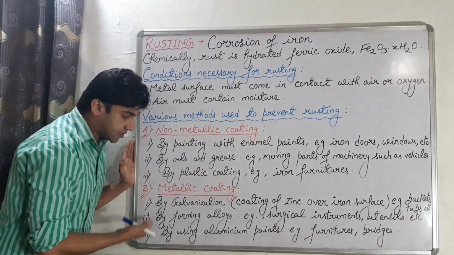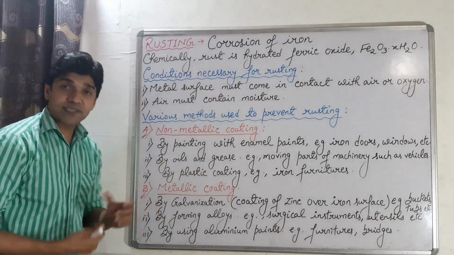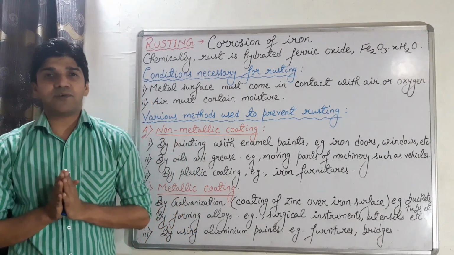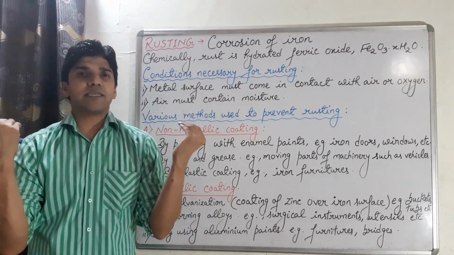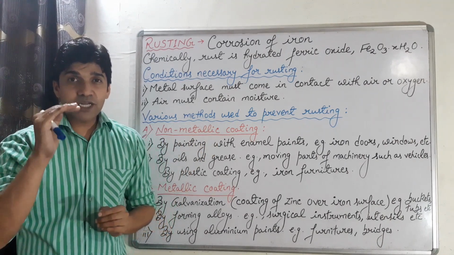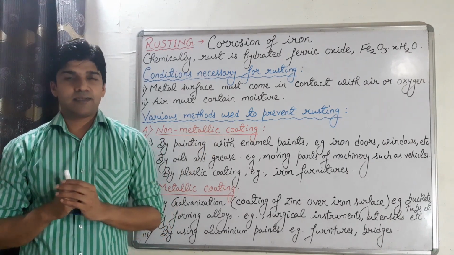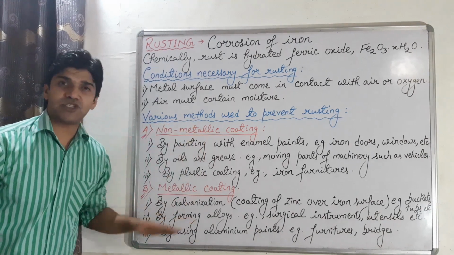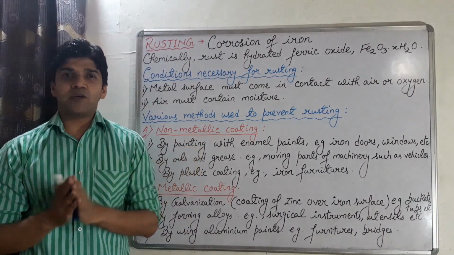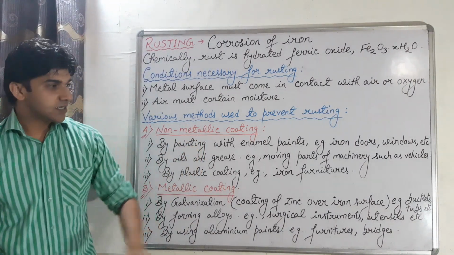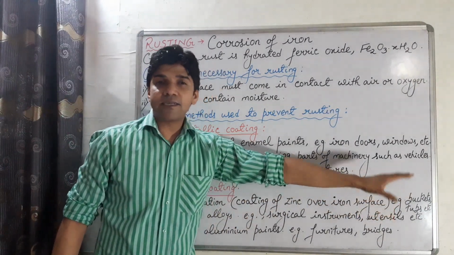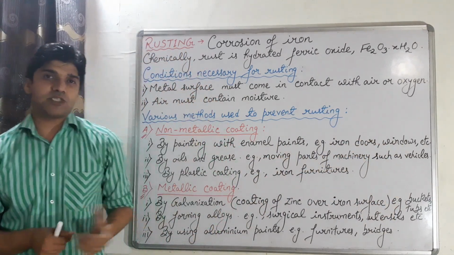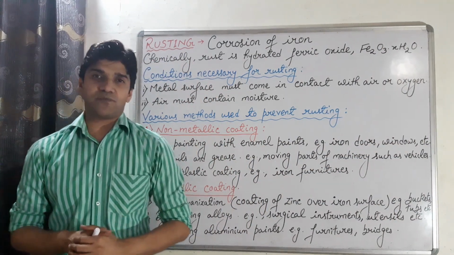Now the methods under metallic coating, and the first method is by galvanization. Very important from exam point of view, what is galvanization? The coating of zinc on the surface of iron is called galvanization. Now, where can we use the process of galvanization? In buckets, tubs, in roof sheds, we can use the process of galvanization to prevent the rusting of iron.